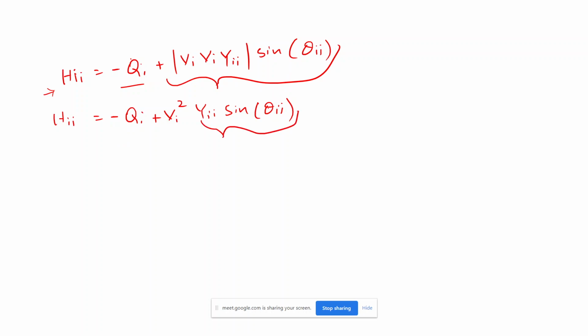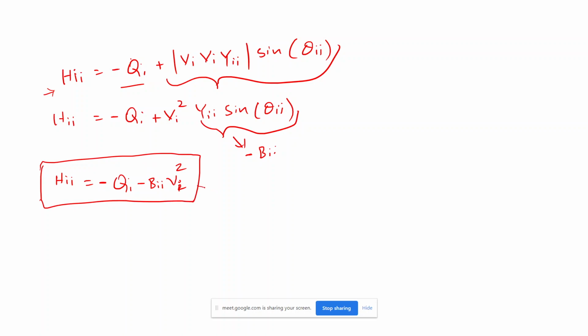Already we have seen, Y sin theta is nothing but minus B_ii. So finally my H_ii is nothing but minus Q_i minus B_ii times V_i squared. So this is for H_ii, and this is nothing but equation 13.